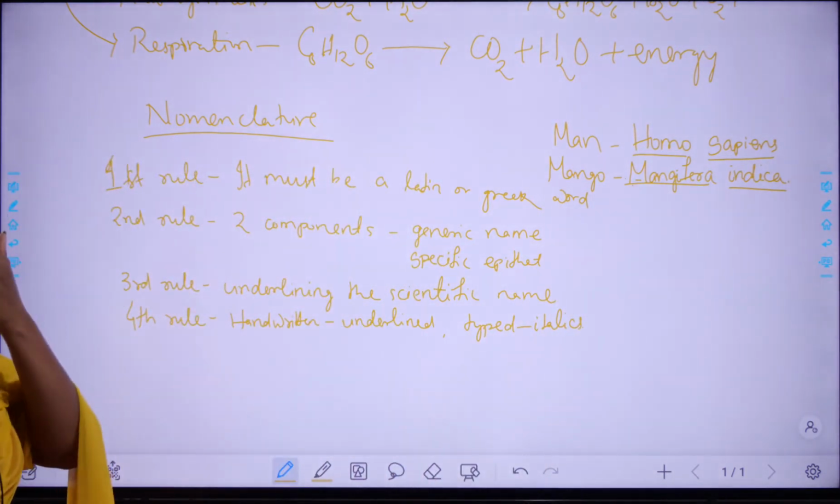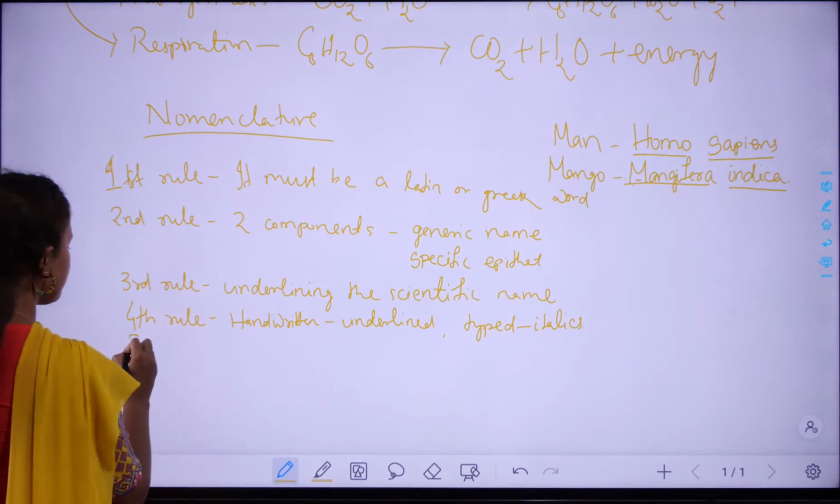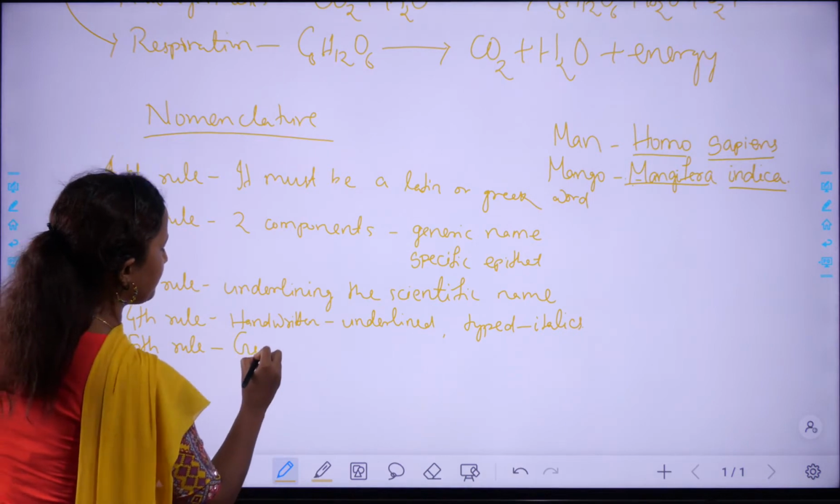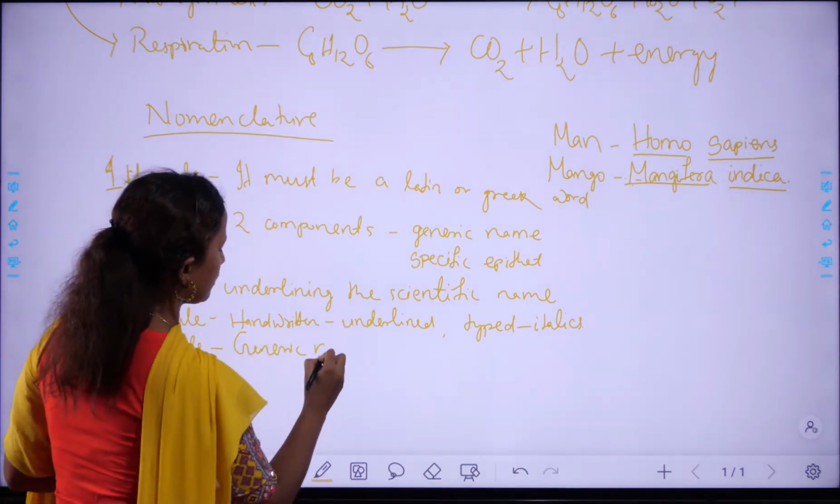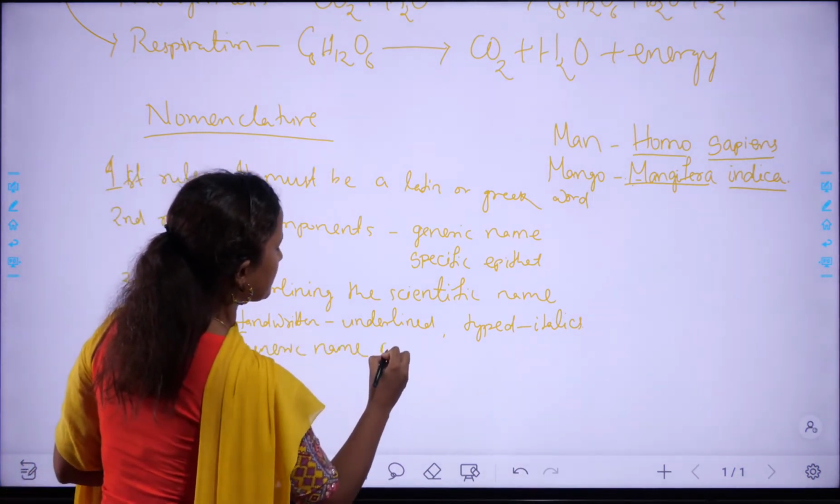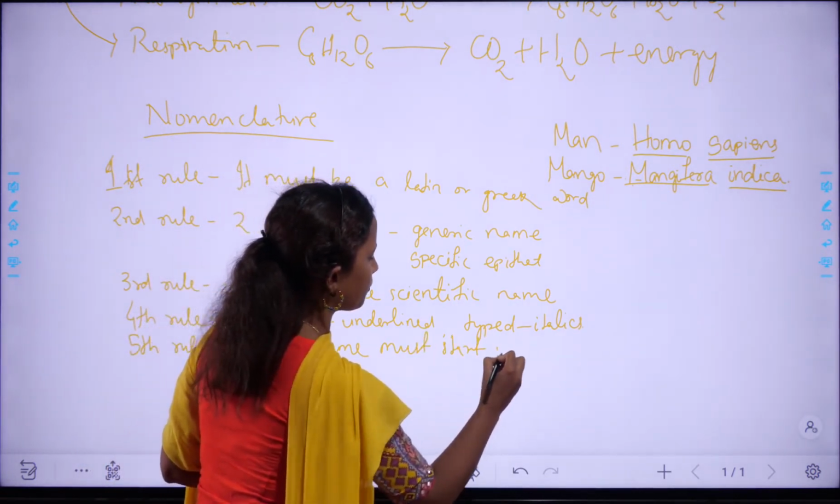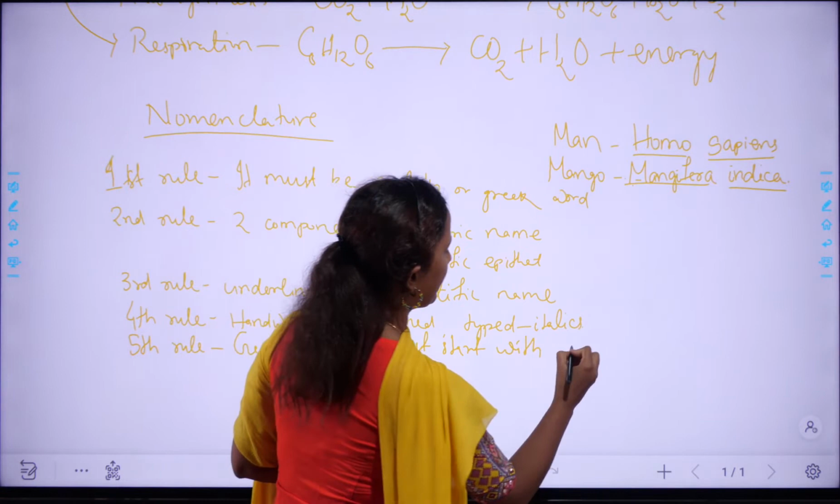Okay. Next, another rule. The generic name must start with a capital letter.